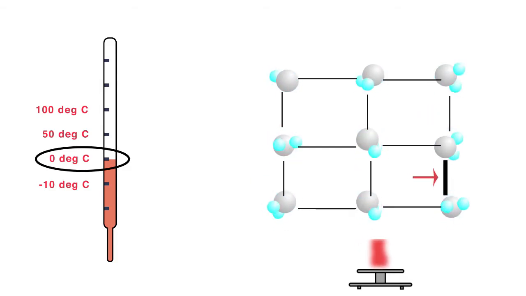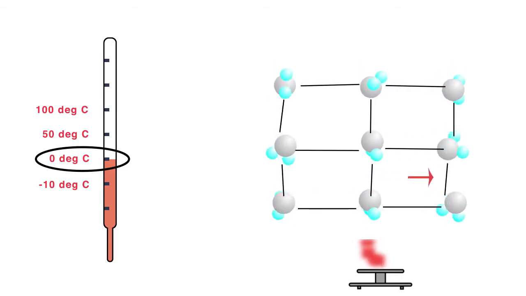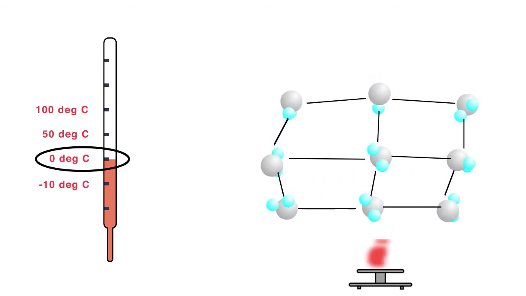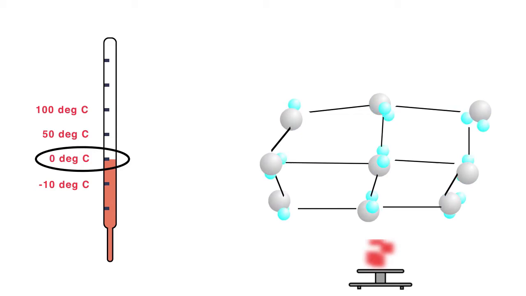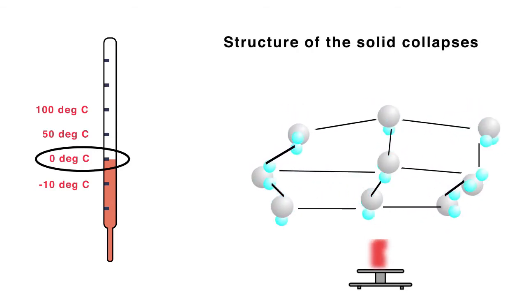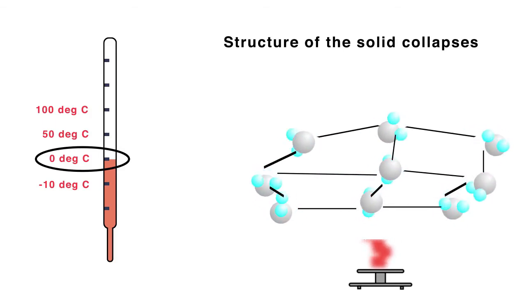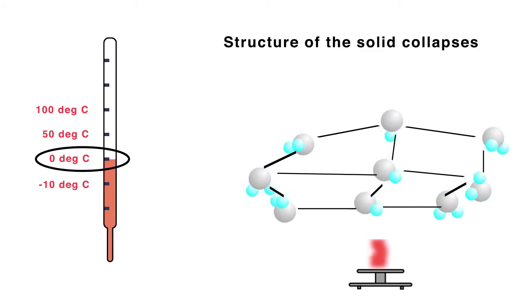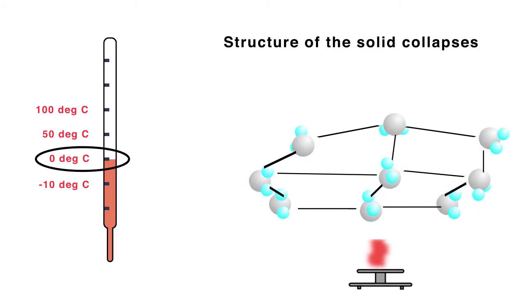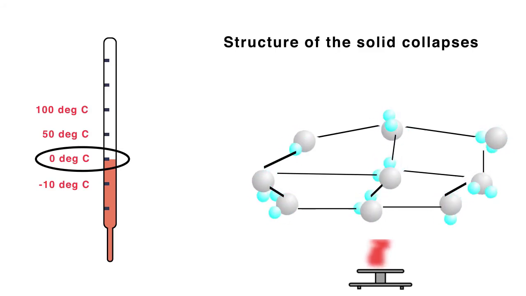Due to this weakening, solids get converted into liquid, or we can say that the structure of the solid collapses. So you can now understand that the temperature this time is constant, 0 degree centigrade. On supplying heat after 0 degree centigrade is reached, there is no further increase in temperature.